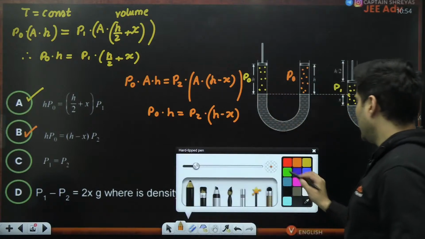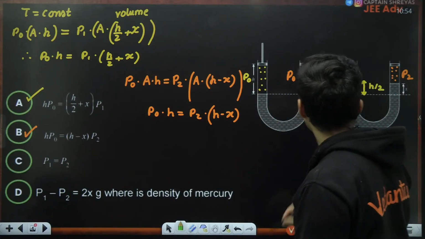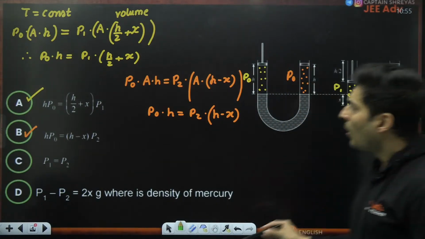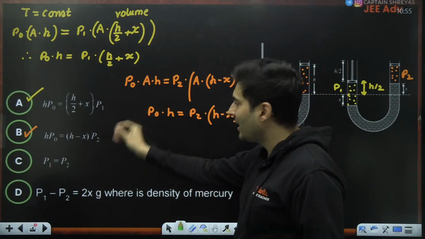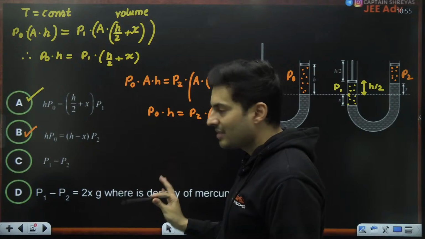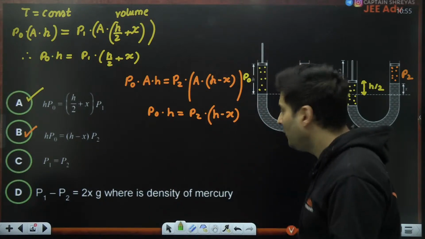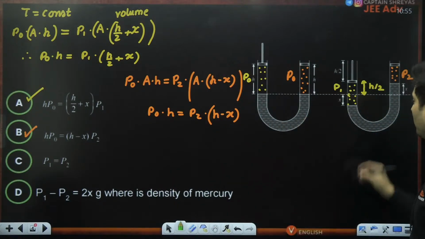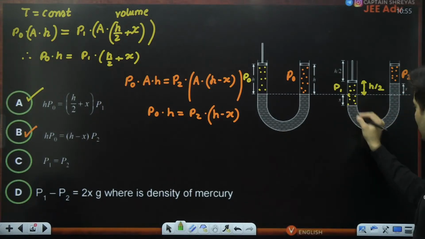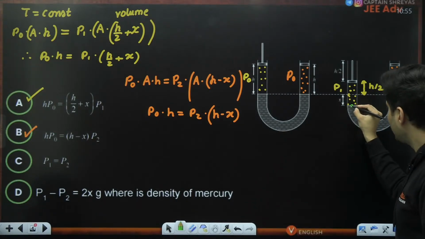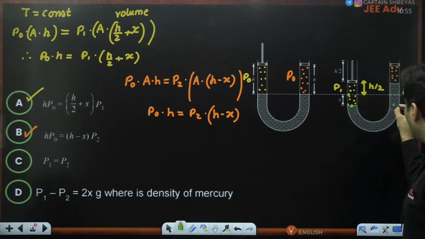Now the third point, is P1 equal to P2? Is this P1 equal to P2? Obviously, these expressions are not matching each other. Neither can we say that directly it is equal. So definitely C seems to be very doubtful. In fact, you can see something over here. This is the manometric fluid, right? The mercury manometer's manometric fluid. This point and this point inside the fluid should have same pressure.